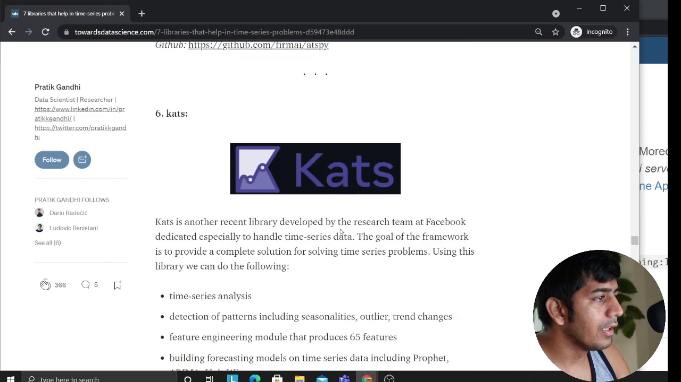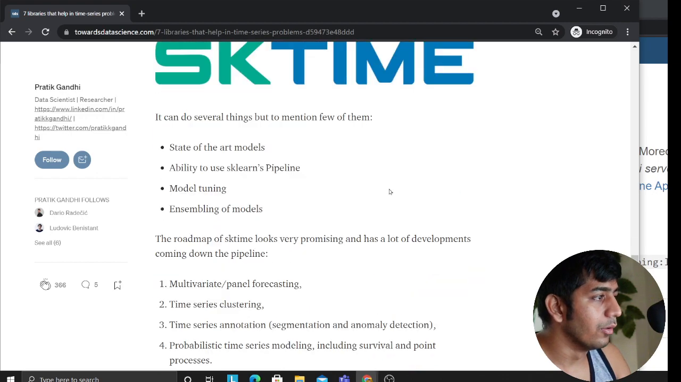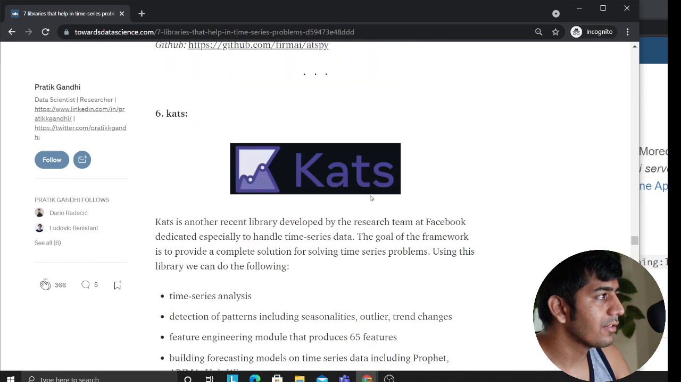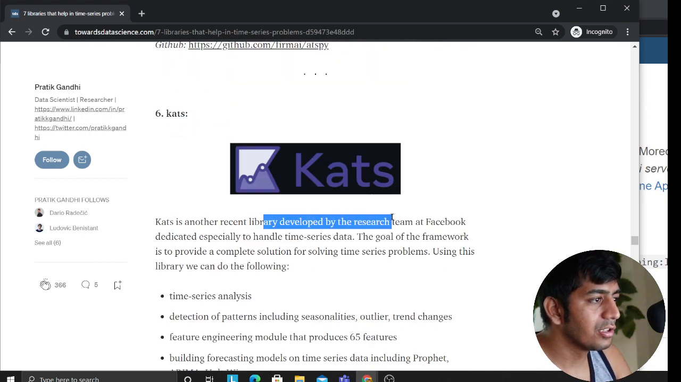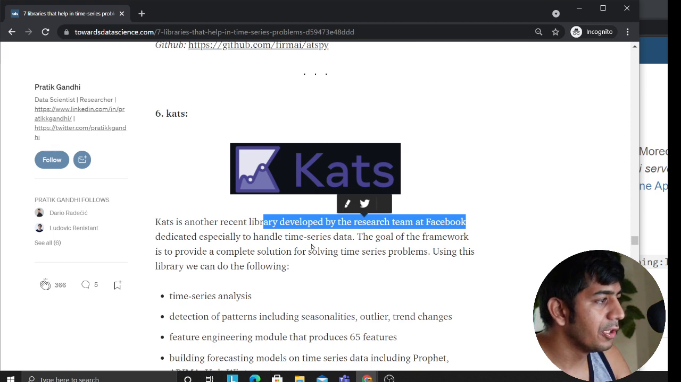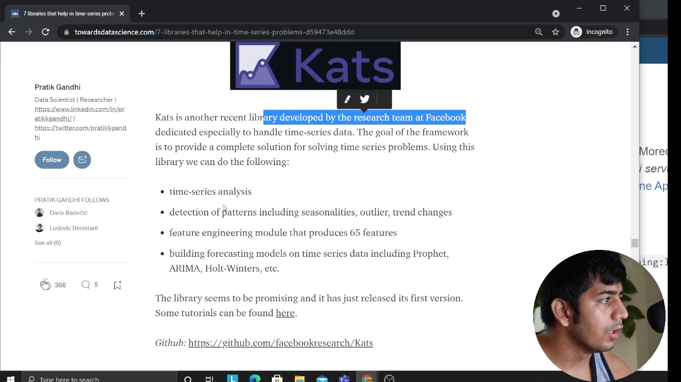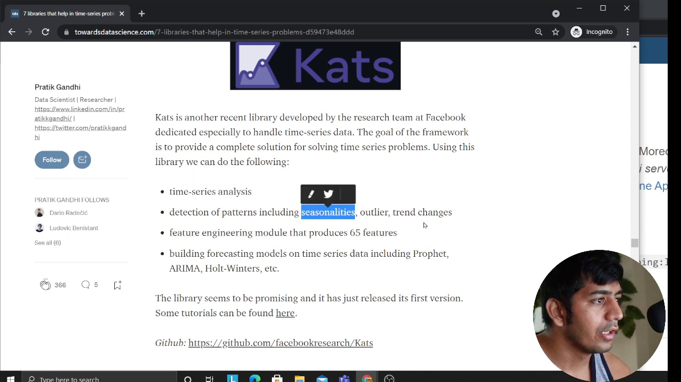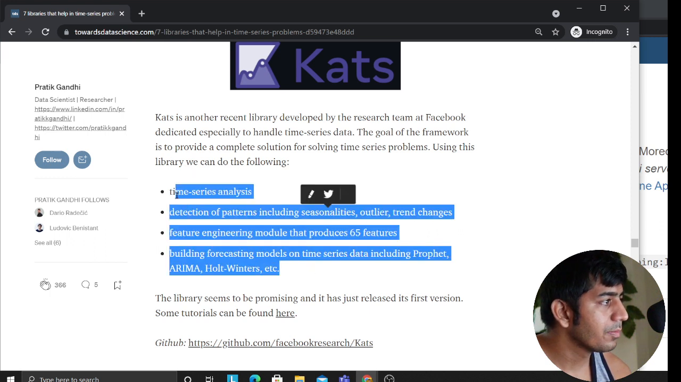Then we have, I think, Kats. I haven't heard about this before, to be honest. So let's just read the definition for Kats. Kats is another recent library developed by research teams at Facebook, dedicated specially to handling time series data. The goal of this framework is to provide a complete solution for solving time series problems. Using this library, you can do time series analysis and detect patterns including seasonality, outliers, and trend changes. Oh, that's pretty nice. It's good.